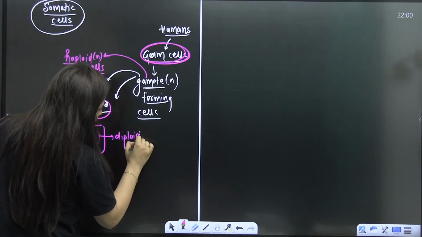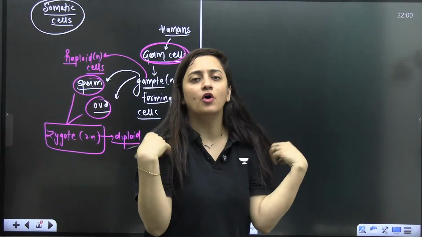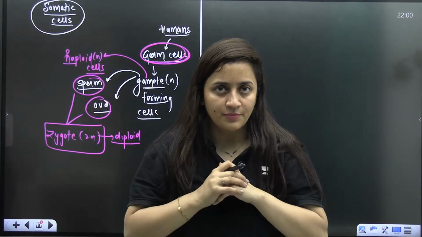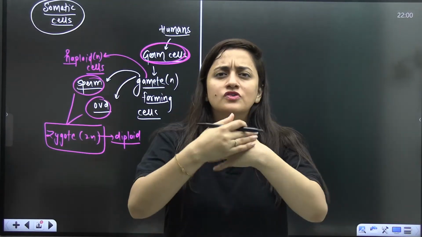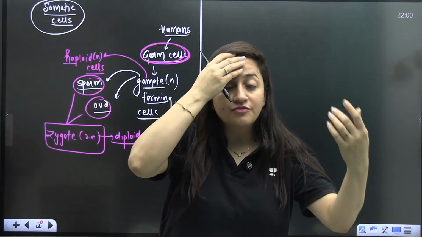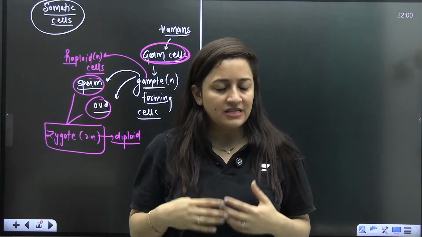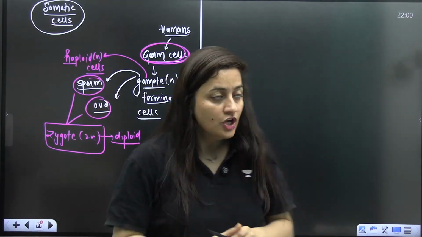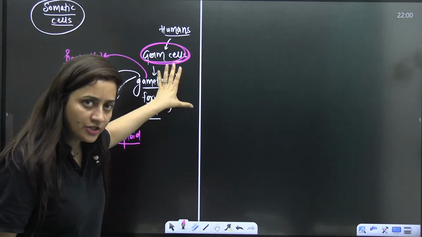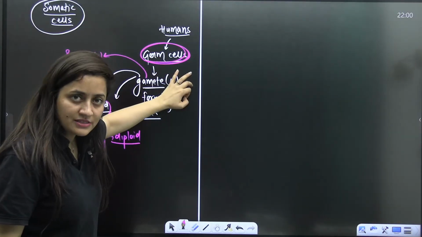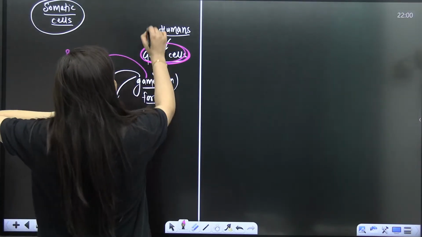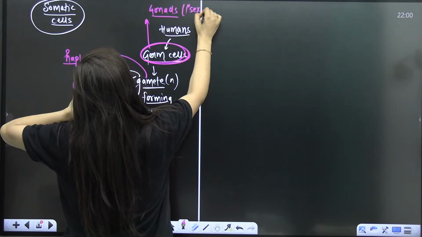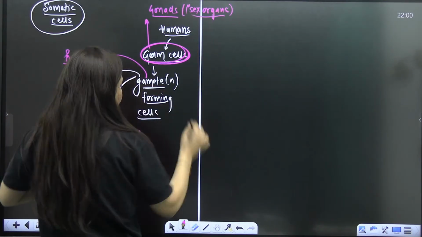So when a human is developing, these are our normal body cells. They have no role in sexual reproduction. These are the somatic cells, like cells of my hand, my face, and other cells of my body, other than the sex organs and the cells which will form the gametes. Another term is the germ cells, the gamete forming cells. We find them in the gonads. Gonads are the primary sex organs.